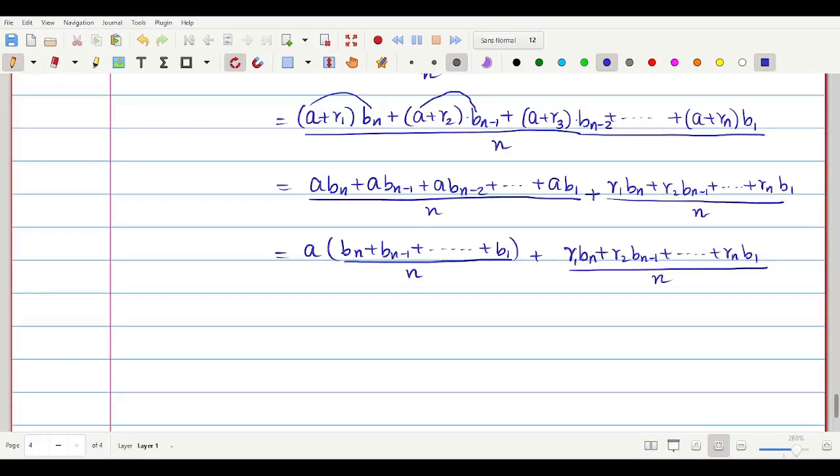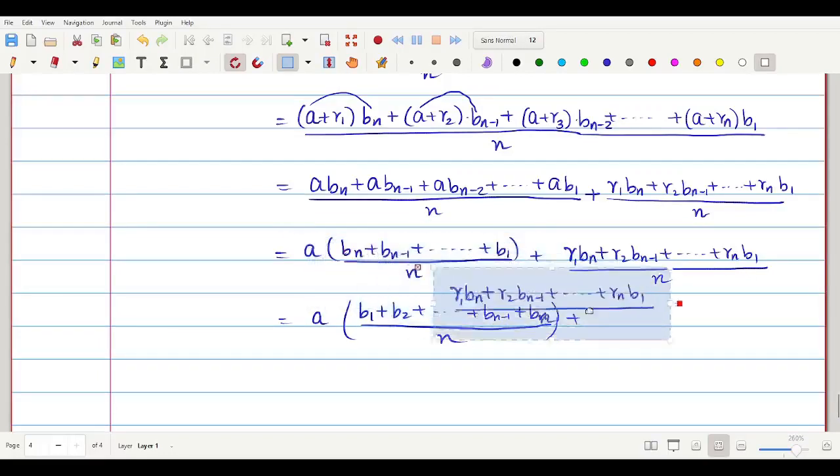And note that this is equal to a into, let me write it as b1 plus b2 plus dot dot plus bn minus 1 plus bn, of course divided by n. Correct? Plus this term stays as it is. I will look at it later. Okay, so I'll copy this.